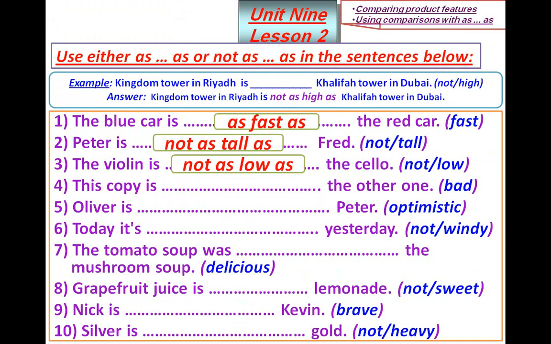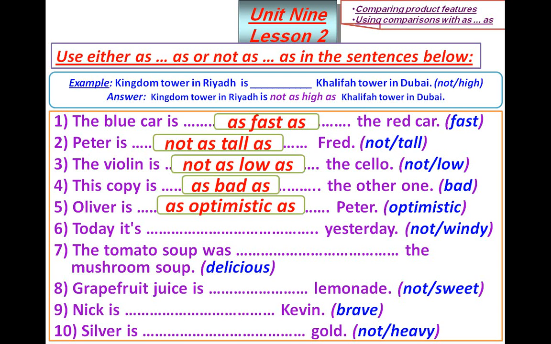Number 4, this copy is as bad as the other one. Number 5, Oliver is as optimistic as Peter. Number 6, today it's not as windy as yesterday.